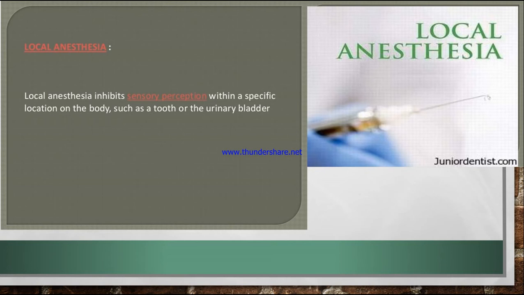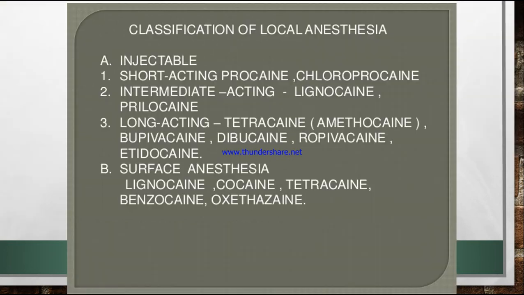Also, when we insert the urinary catheter, we apply lignocaine gel so that there will be numbness and the patient will not feel any pain. Next, classification of local anesthesia.